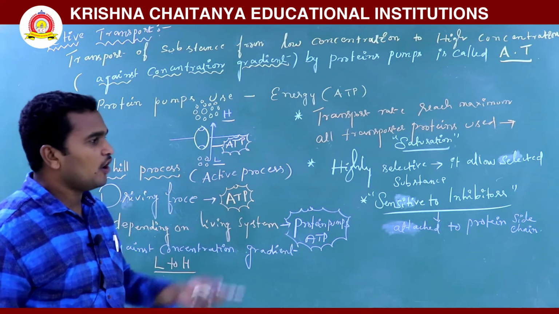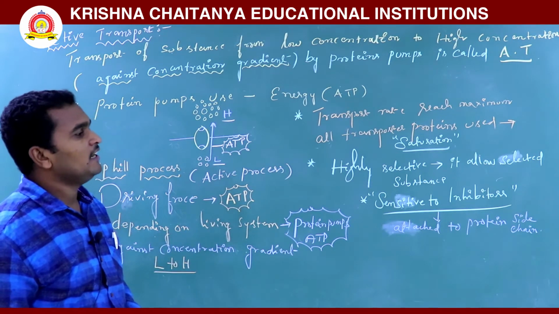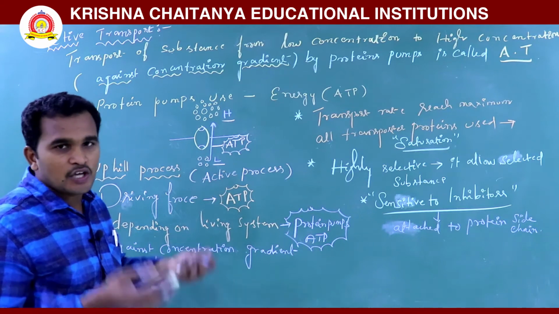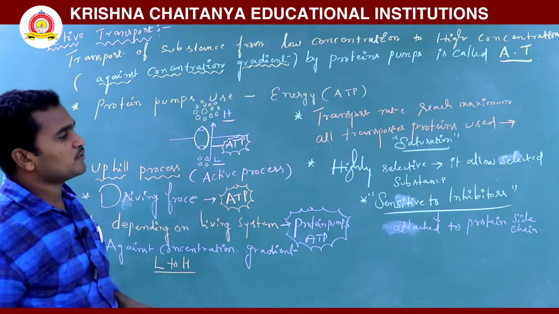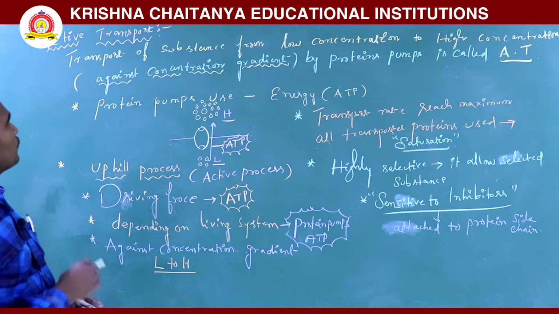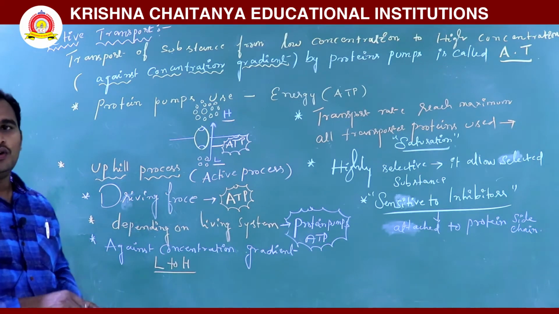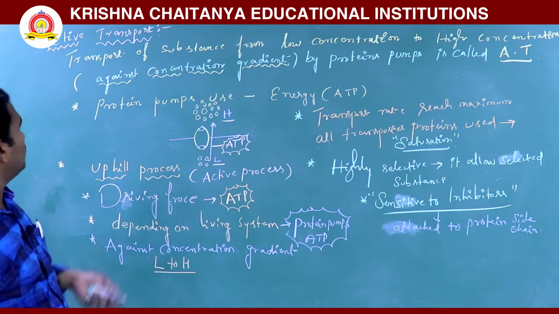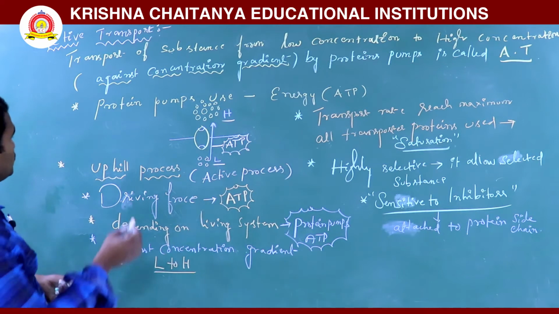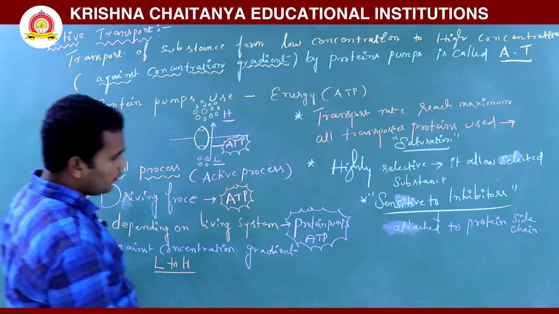So that's why it is allowing only some selected substances. The cell is allowing only some selected substances only. So these are all features of active transport. See here, active transport, what we are discussing, these are all the points.